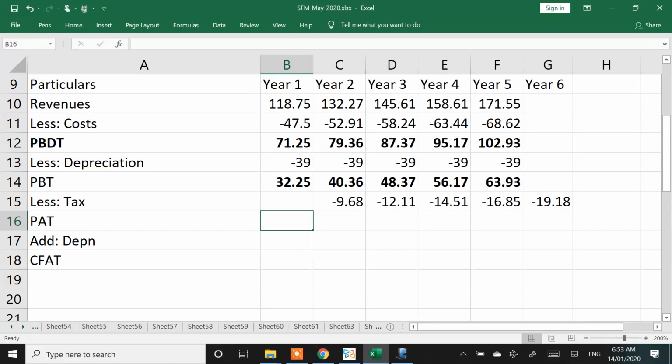Tax is paid one year later, so we take the previous year PBT number, multiply it with 30%, and get to the tax amount.